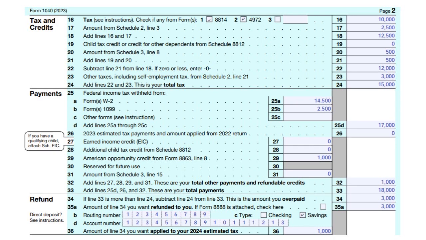And so, as you can see on line 32, all the payments and credits amounted to 1,000. When you add everything, I have paid 17,000.